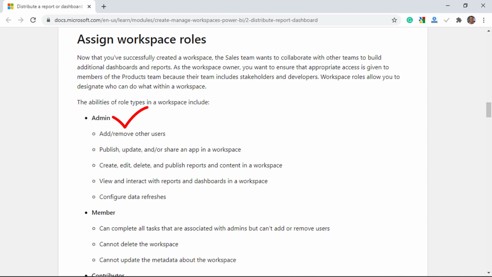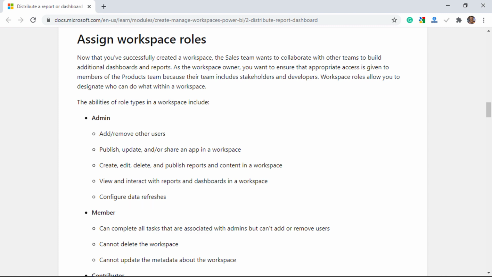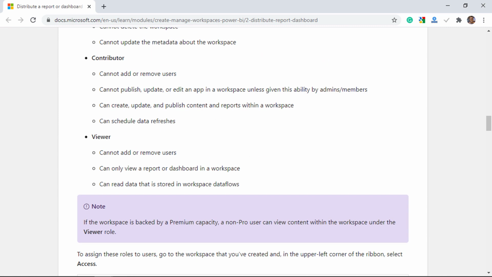In general, an admin can do everything. Other than the admin, none of the others can manage users. Members can do everything that an admin does, but they cannot modify or delete the workspace. Contributors can publish content in a workspace and can schedule data refresh. Viewers can only view a report or a dashboard or read data that's stored in a workspace.